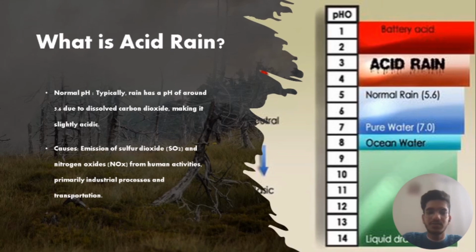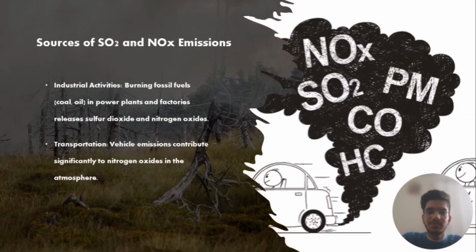This is caused because of the two emissions, sulfur dioxide and nitrogen oxides. These emissions mainly come from fossil fuels that are burning in power plants or factories, or they come from the automobiles running on roads.